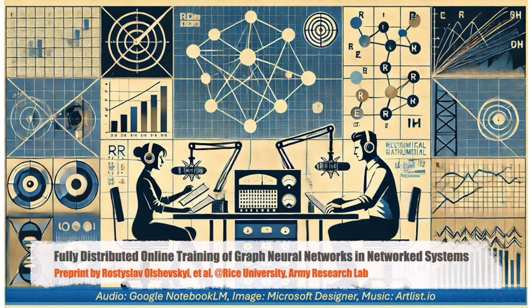So how did their fancy distributed GNN training do in this crazy environment? Well, it's important to point out that here they did a bit of a hybrid approach. The actor network, the one actually making the link scheduling decisions, was trained fully distributed, but the critic network, the one evaluating how good things are, was trained centrally. So they're blending centralized and distributed, which I guess makes sense for a problem this complex.